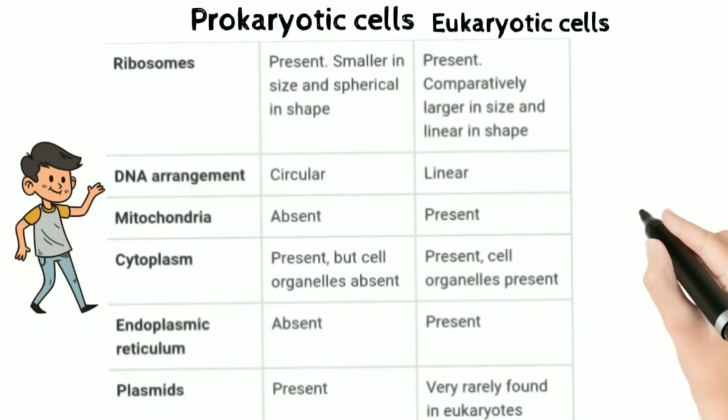In prokaryotes, the DNA arrangement is circular, whereas in eukaryotes, it is linear. The mitochondria is absent in prokaryotes and present in eukaryotes. The endoplasmic reticulum, lysosomes, and centrosomes are absent in prokaryotes and present in eukaryotes. Plasmids are present in both types of cells, that is, prokaryotic and eukaryotic cells.